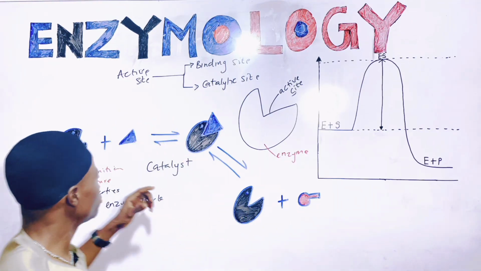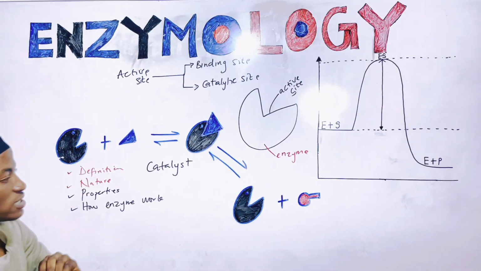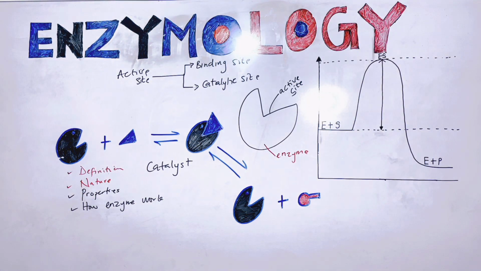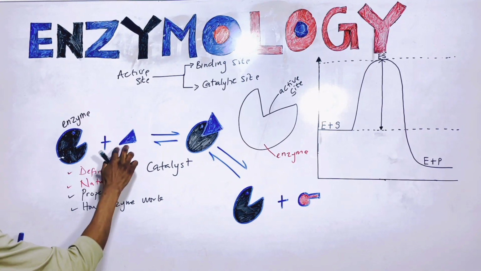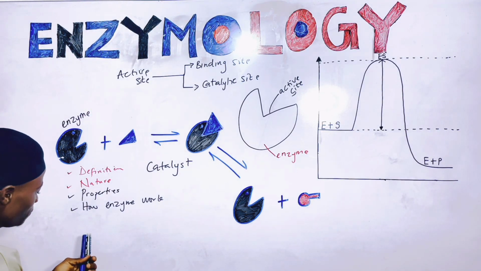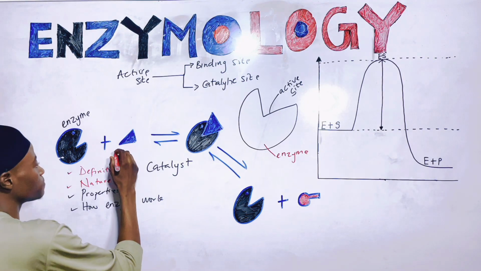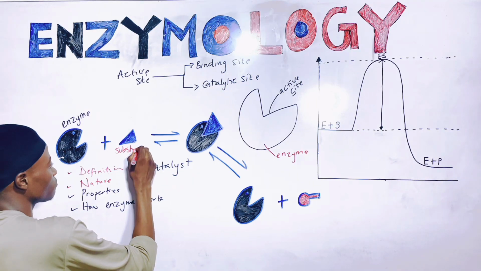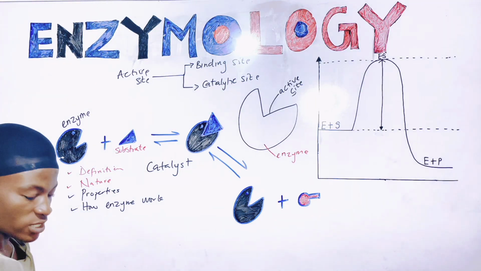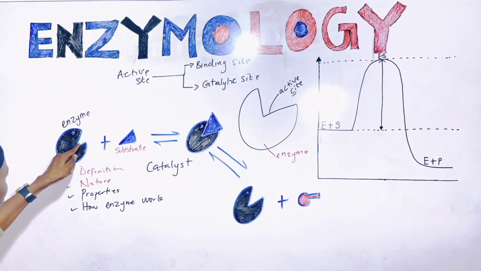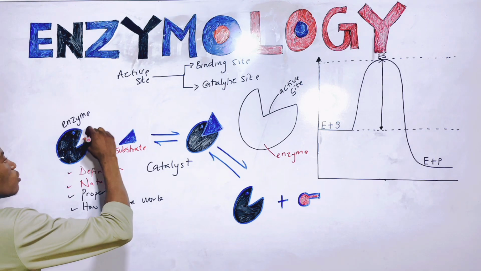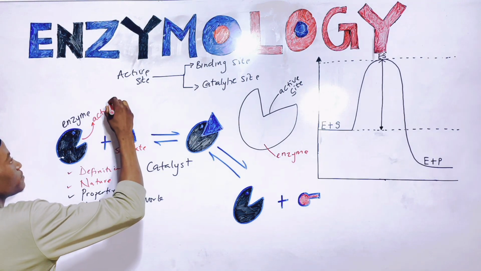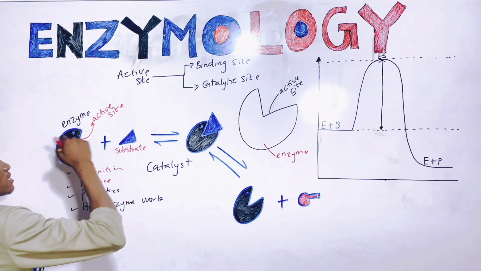For it to be converted to product. Now let me take you through this particular diagram you are seeing here. This specific one here is referred to as the enzyme. This is the enzyme, right? This one that you are seeing here, I'm going to call the substrate, right? And then what you notice is that this substrate binds to this enzyme at this particular site. This particular site is what I call the active site, right? This is the active site.